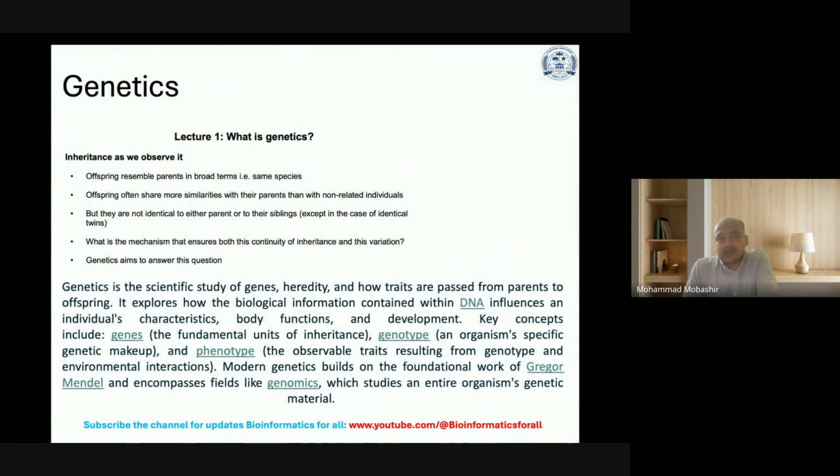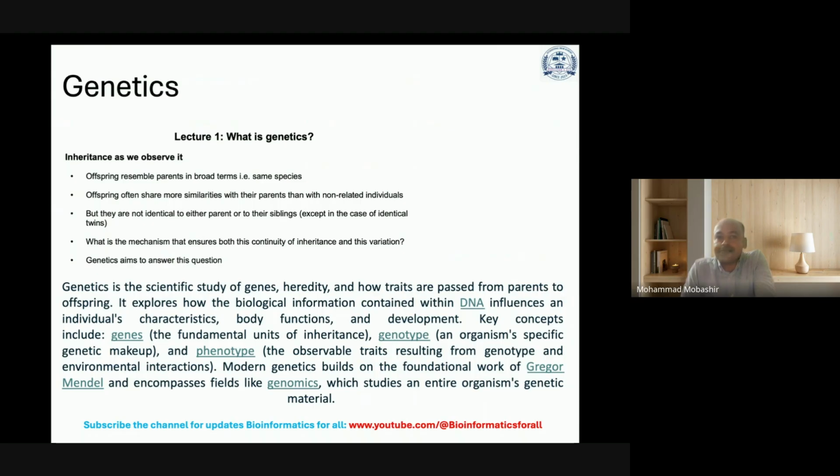So, what is genetics? Genetics is basically where you study inheritance. Inheritance, as we observe it, means offspring resemble parents in broad terms, for example, the same species. Offspring often share more similarities with the parents than with non-related individuals, but they are not identical to either parent or to their siblings, except in the case of identical twins.